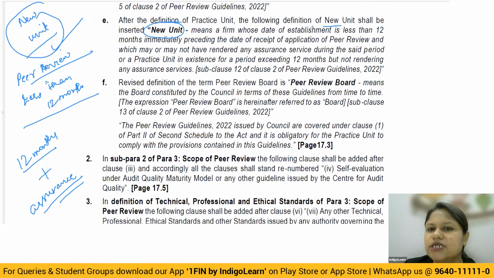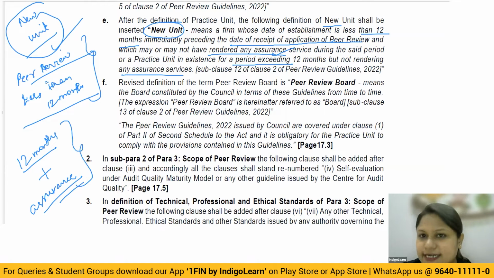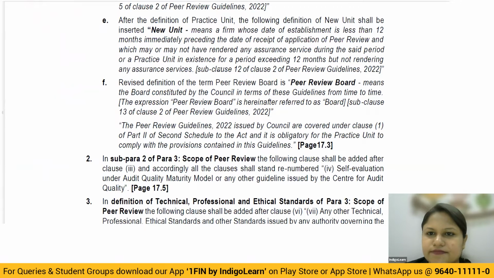A new unit means a firm whose date of establishment is less than 12 months immediately preceding the date of the receipt of the application of peer review, and which may or may not have rendered any assurance service during the said period, or a practice unit in existence for a period exceeding 12 months, but not rendering any assurance service. Got it? So they're telling that when you're making the receipt of application of peer review, which may or may not have rendered any assurance service, your assurance criteria is not taken into account. Okay, that's called a new unit.